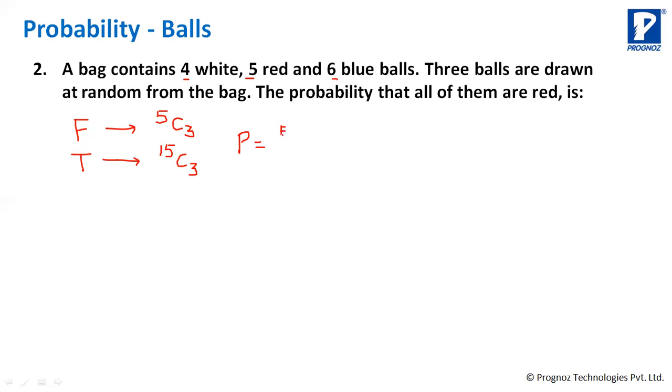So basically F by T is equal to 5C3 by 15C3. 5C3 will be how much? 5 into 4 into 3. होगा ना? न्यूमरेटर में यही जाएगा, और डिनोमिनेटर में factorial 3 which will be 6, divided by 15C3. So 15 into 14 into 13.